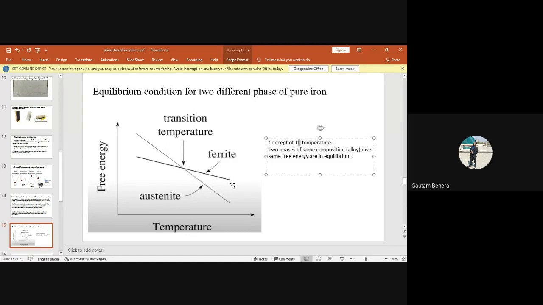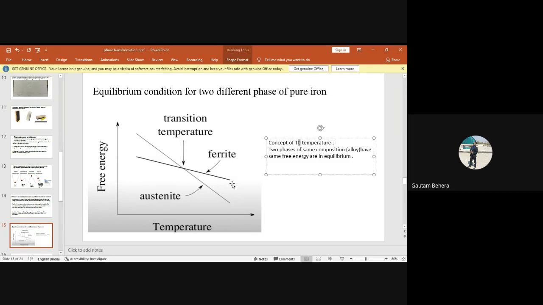So how will there be any phase transformation? But if a phase has higher free energy at that temperature, and another phase has lower free energy, then there will be a phase transformation. The higher free energy phase will transform into the lower free energy phase.